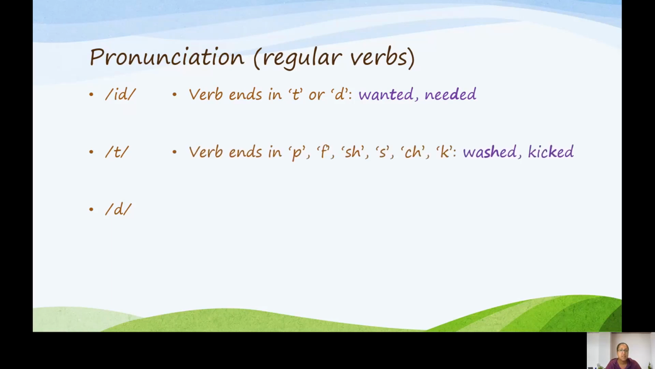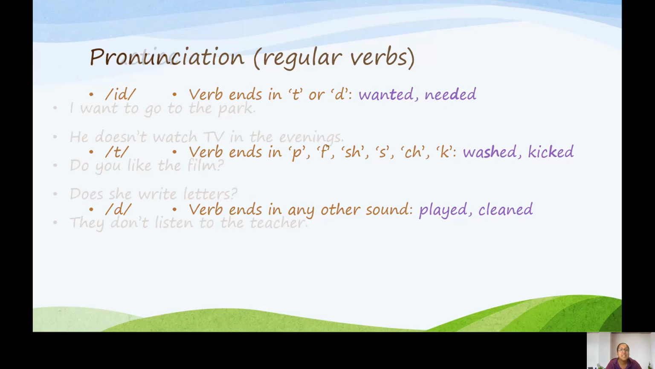If the verb ends in a p, f, sh, s, ch, or k sound, we pronounce the ed at the end as t. For example, washed, kicked, washed, kicked. Verbs that end in any other sound have a d ending. Played, cleaned. I hope you can hear the difference.